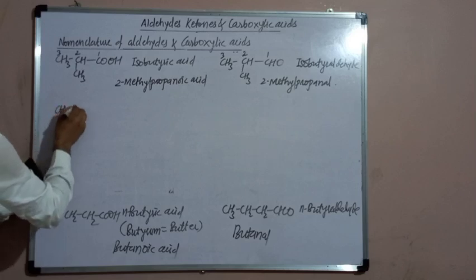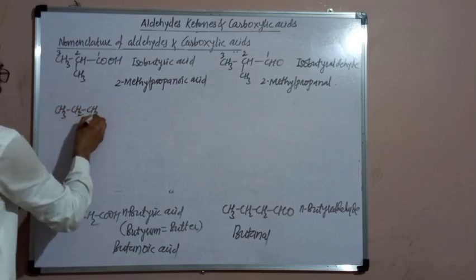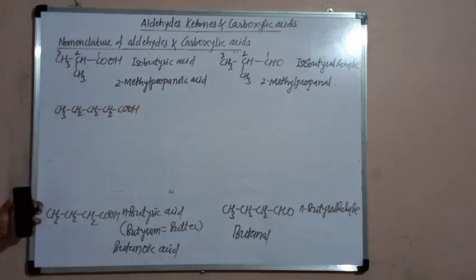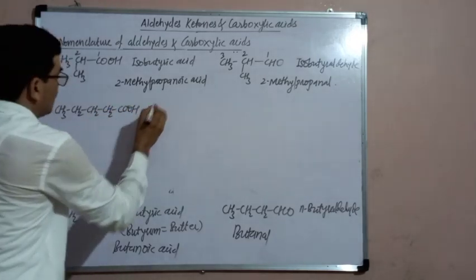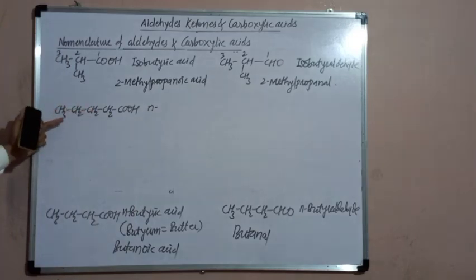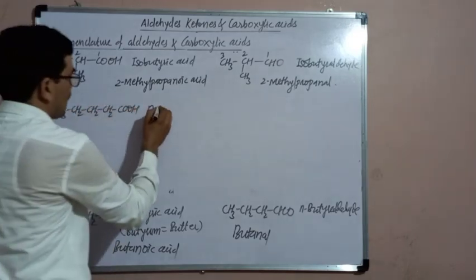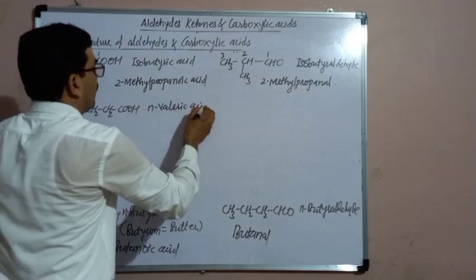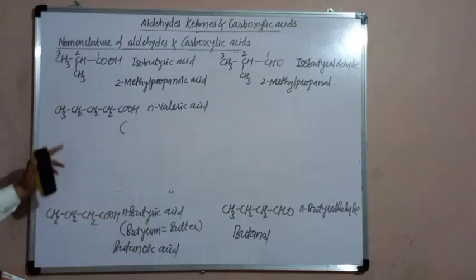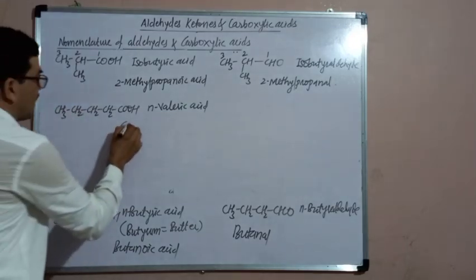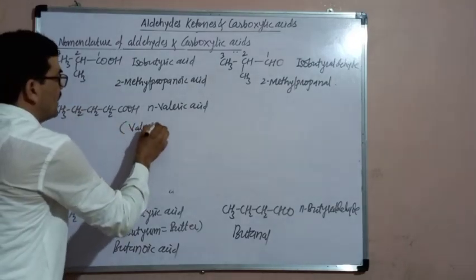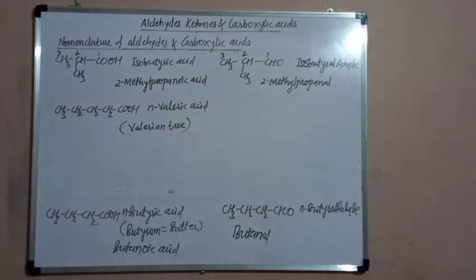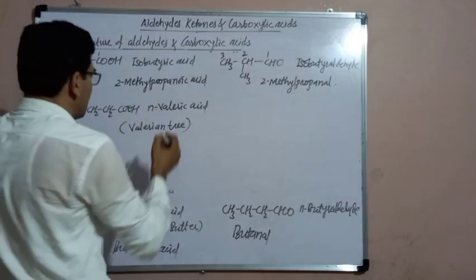Then, the acid with 5 carbon atoms. A straight chain of carbon atoms is there, and therefore the prefix is n, n for normal. n-valeric acid. This is the common name because the source of this acid is valerian, the valerian tree. From the name of the source, the name of the acid is n-valeric acid.